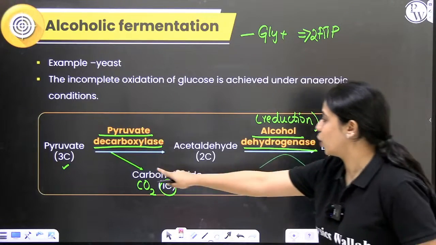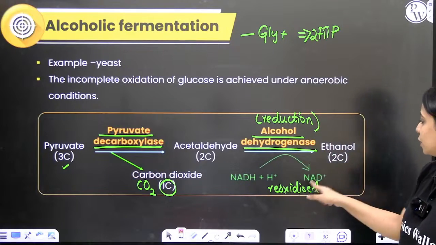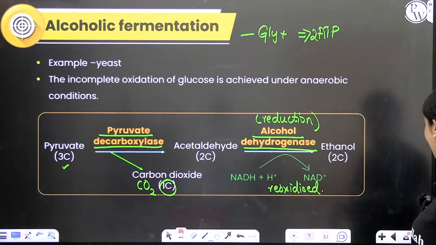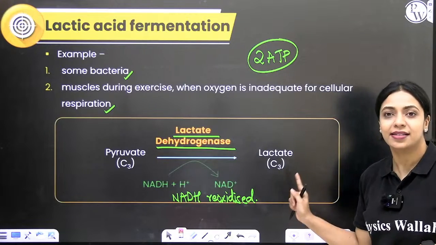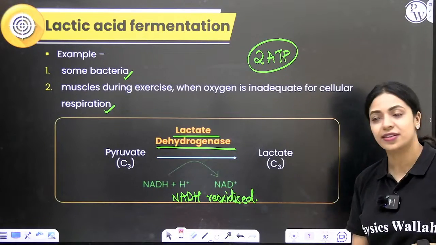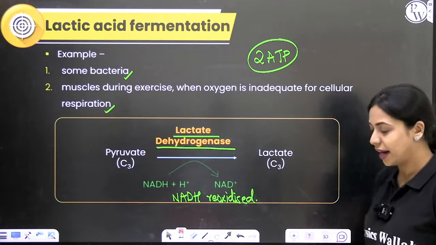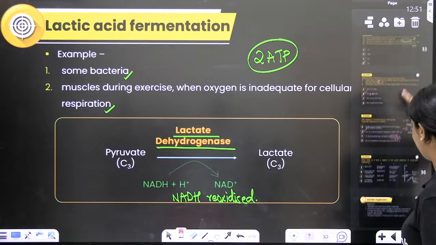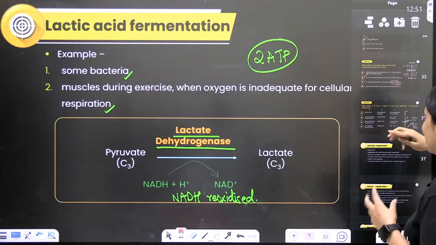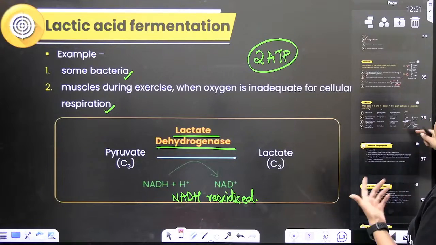Even during alcoholic fermentation, pyruvic acid to ethanol, reoxidation of NADH will happen. During conversion of pyruvic acid to lactic acid during lactic acid fermentation, reoxidation of NADH will happen. Right? So that is what is shown here. They have not given NADH to NAD plus H plus.